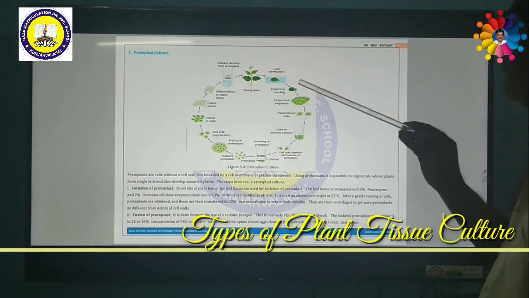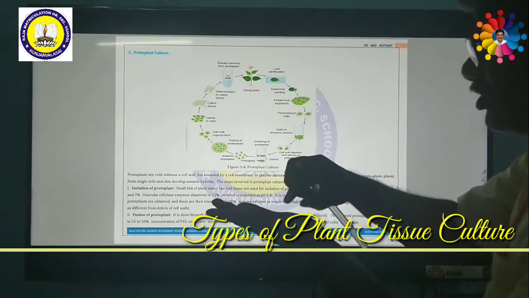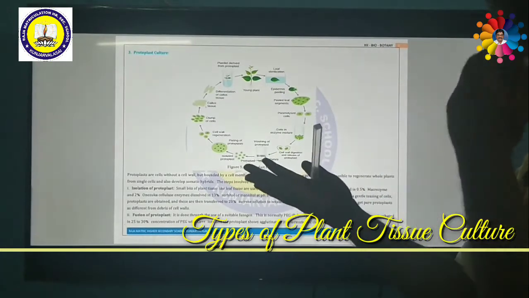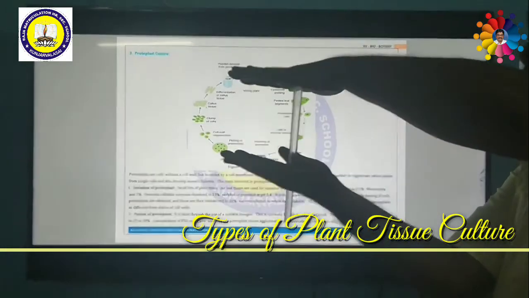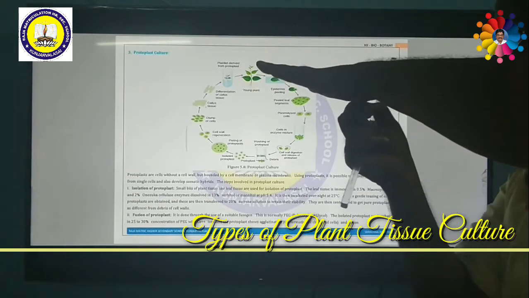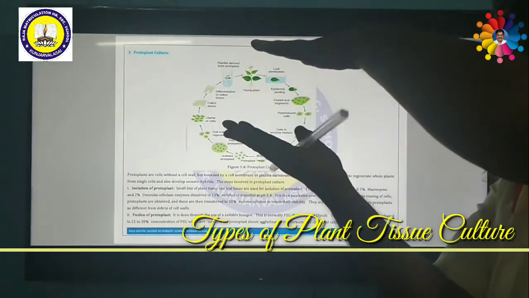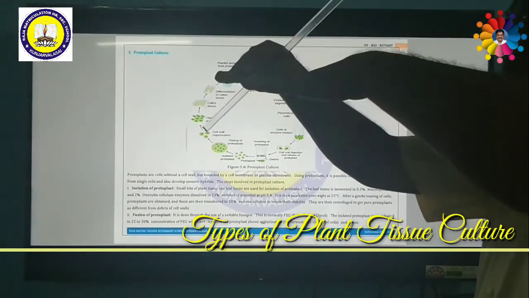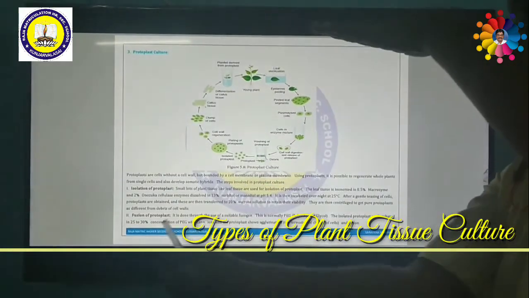After sterilization, the leaf is to be washed with water. Then we should remove the peel of the epidermis, especially the lower one. In the anatomy of a dicot leaf, which you might have studied in the 11th class syllabus, there is an upper epidermis as well as a lower epidermis. We can peel out the lower epidermis very carefully. After peeling it out, the leaf has no lower epidermis, but it has the upper epidermis, and the mesophyll cells are present in between.